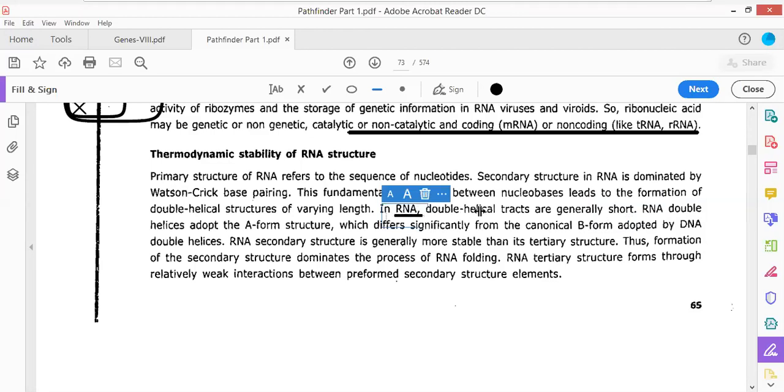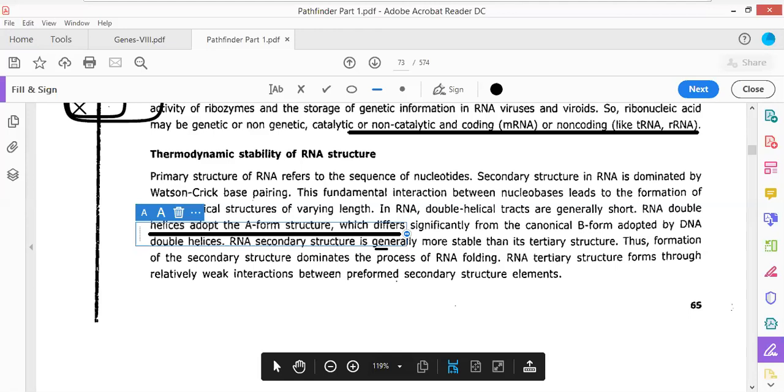And they are quite short. The RNA double helix always adopts a conformation that is referred to as the A structure, which is different from the B structure adopted by the DNA. RNA secondary structures are more stable than its tertiary structure.